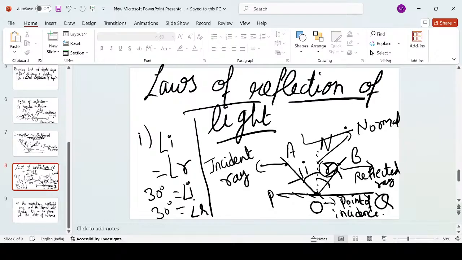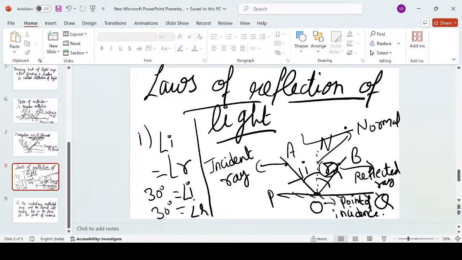It gives a clear impression to the checker or the teacher that the child knows very well that this is the incident ray, this is the reflected ray, and the normal is made properly with a dotted line, with the angle of incidence and angle of reflection marked properly, the incident light ray, an arrow mark for the reflected light ray, and the reflecting surface properly shown. Please mark the reflecting surface also, just like we have done over here as PQ.